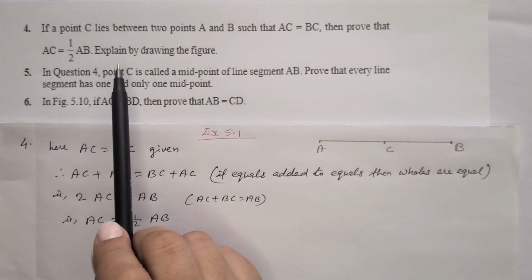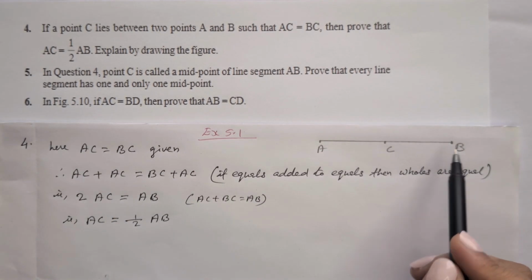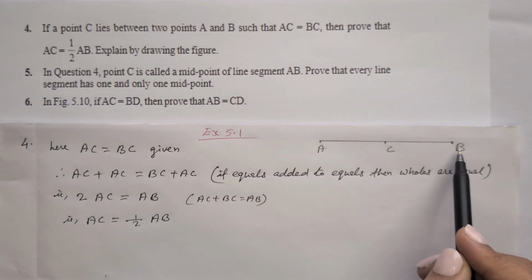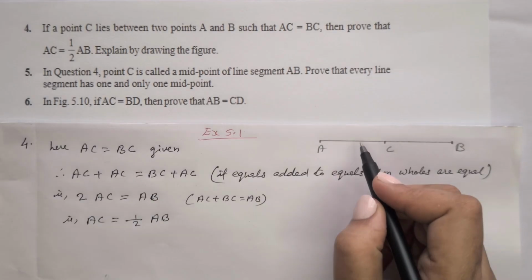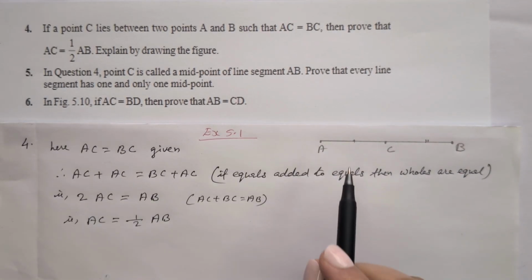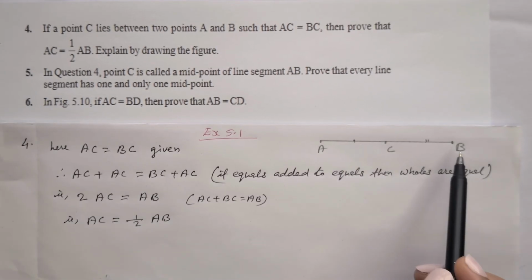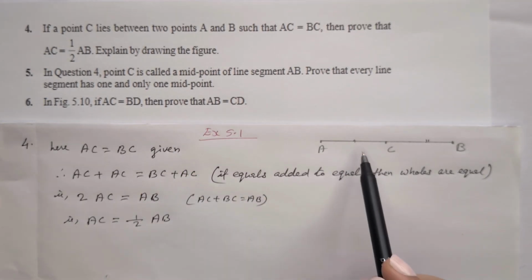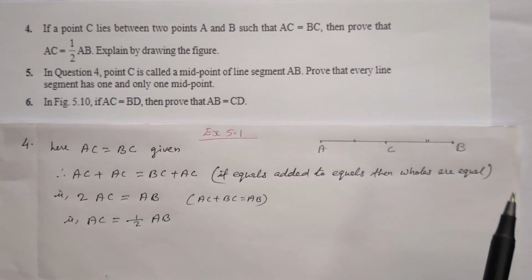Fourth question: if a point C lies between 2 points A and B such that AC is equal to BC, that means from A to C is the same as from B to C, then prove that AC is equal to half of AB. Explain by drawing the figure. So AC is equal to half of AB.